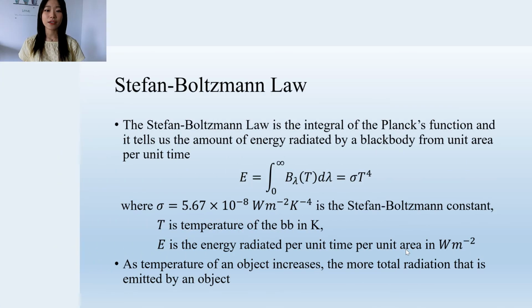The second law that is derived from the Planck's function is the Stefan-Boltzmann law, which is the integral of the Planck's function, and it tells us the total amount of energy radiated by a black body. When you take the integral, you'll get the total energy equals some constant times temperature to the power of 4. And the constant is called the Stefan-Boltzmann constant. So as the temperature of an object increases, the more total radiation is emitted by the object.